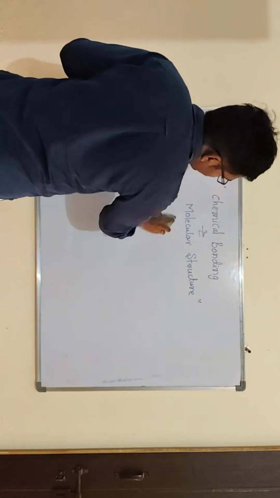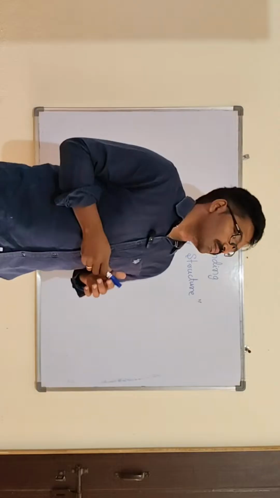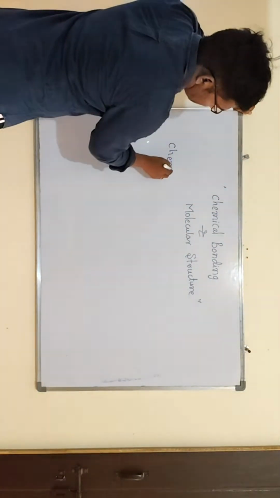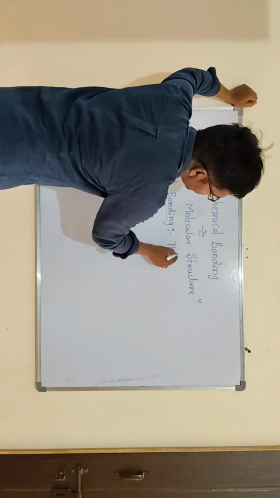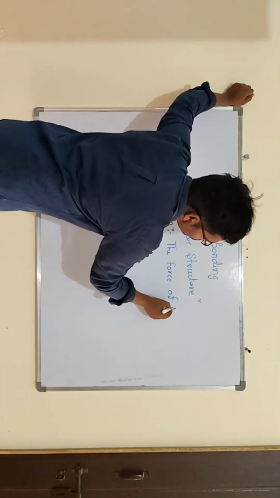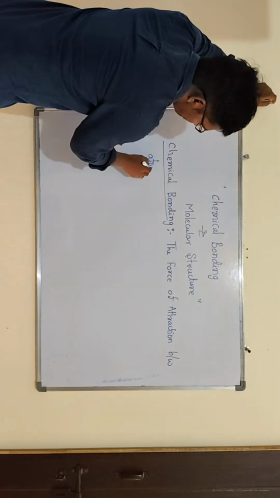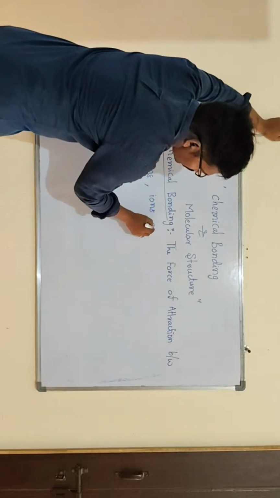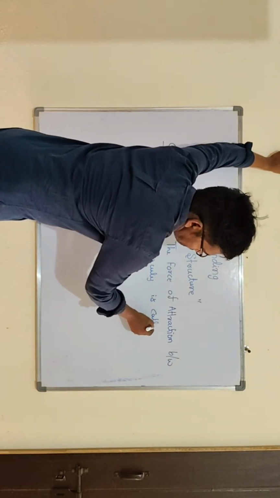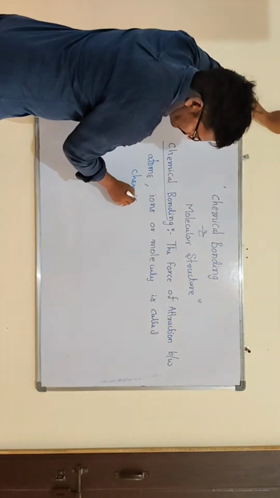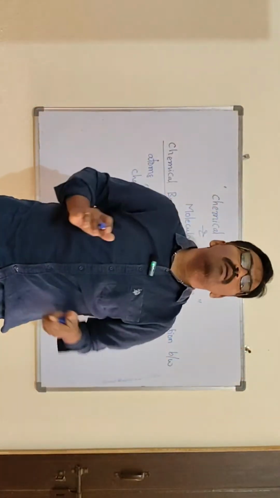So what is chemical bonding? The force of attraction between two atoms, ions or molecules is called chemical bonding. Chemical bonding is nothing but the force of attraction between atoms, ions or molecules. This is called chemical bonding.